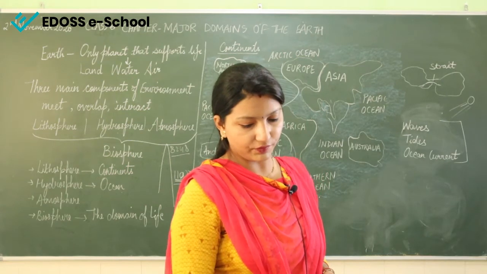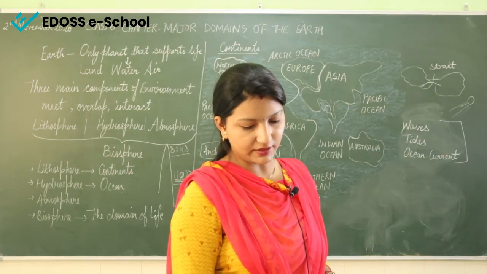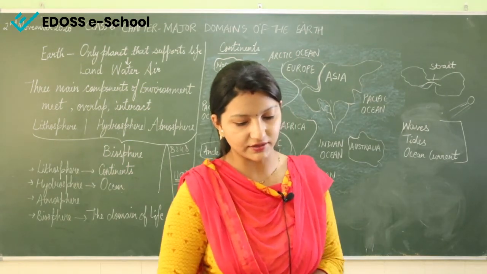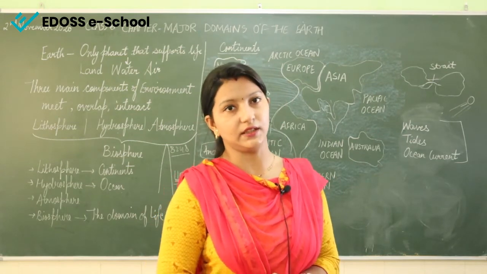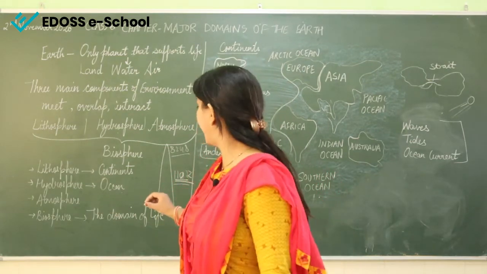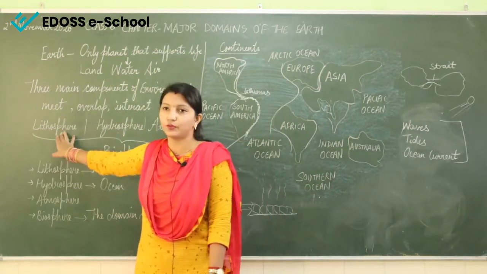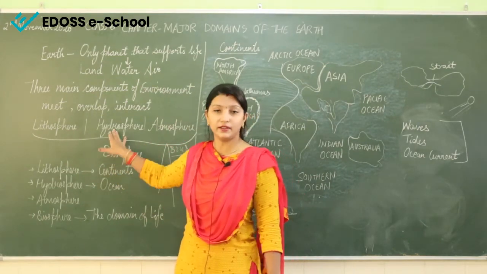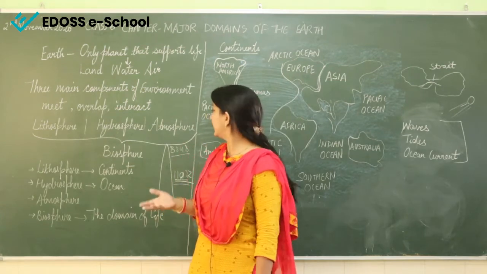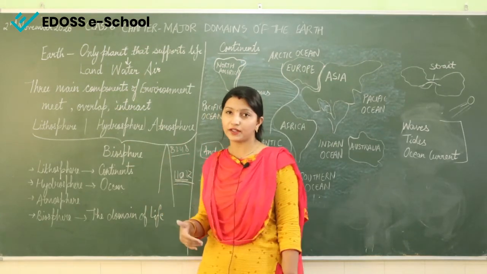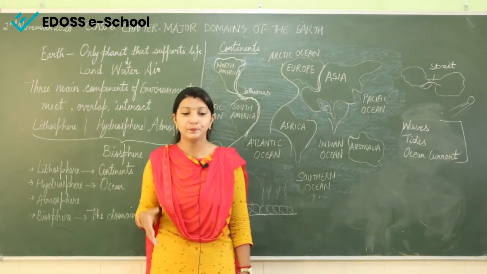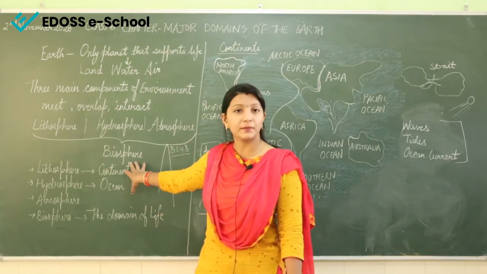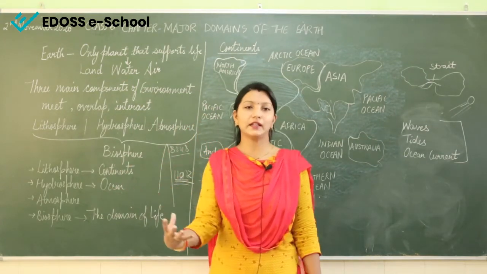The three domains of earth interact with each other and affect each other in some way or the other. It is not that if something happens in the lithosphere, it will not affect our life. If something happens in the hydrosphere, it will not affect our life. If something happens in the atmosphere, it will not affect our life. No, it is not possible, because in the biosphere everything is connected to each other.